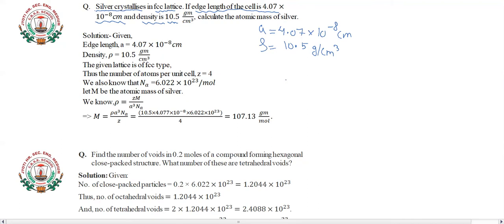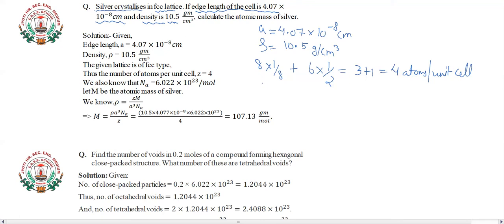Now, as it is an FCC lattice, the number of atoms per unit cell will be 8 into 1 by 8 plus 6 into 1 by 2. So it will be 1 plus 3, which is equal to 4 atoms per unit cell. This is the first thing confirmed.